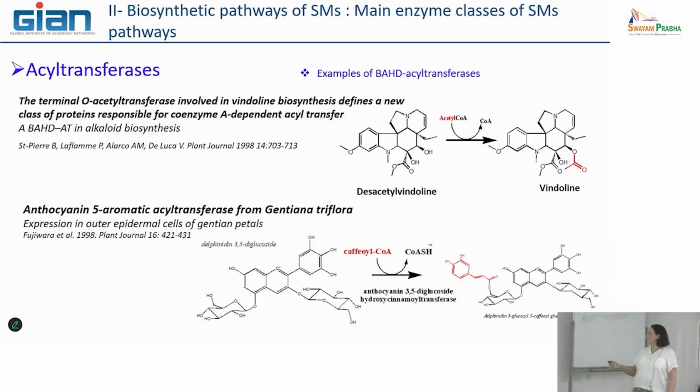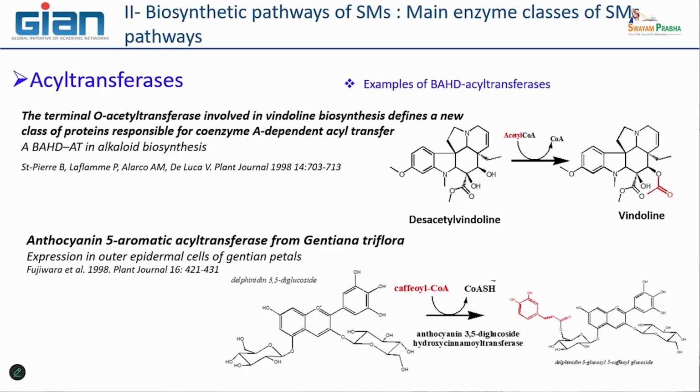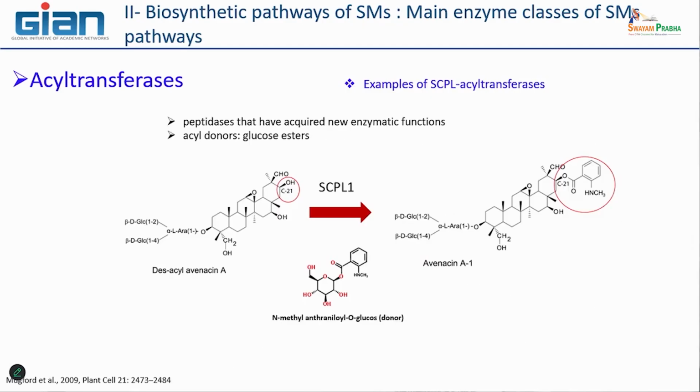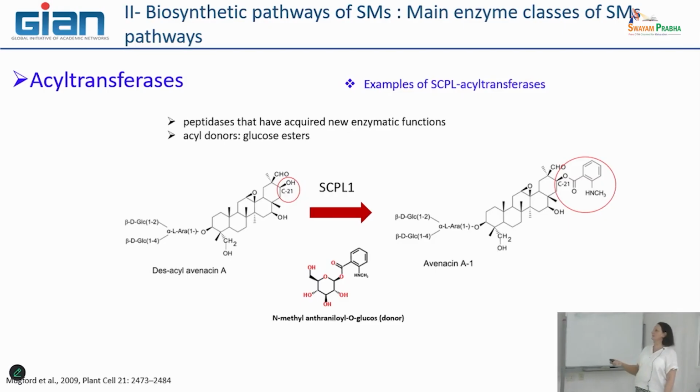Here are, for example, the uses of acyltransferase, for example in vindoline production, or also here in anthocyanin. It is an alkaloid. Here it is a polyphenol compound. So they are involved in all types of metabolic pathway. And here an example of SCPL acyltransferase, for example, here in production of this particular molecule, avenacin. You see, this molecule is not so simple. So it increases the complexity of the final metabolite.